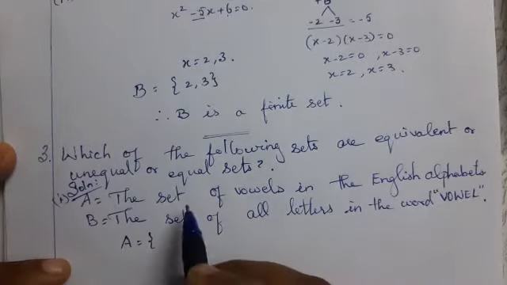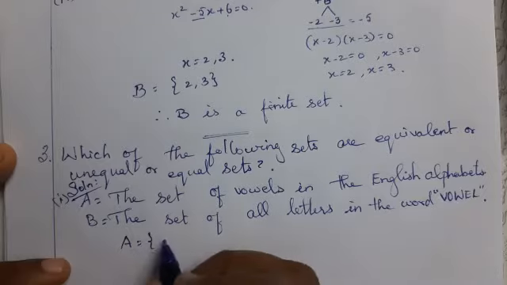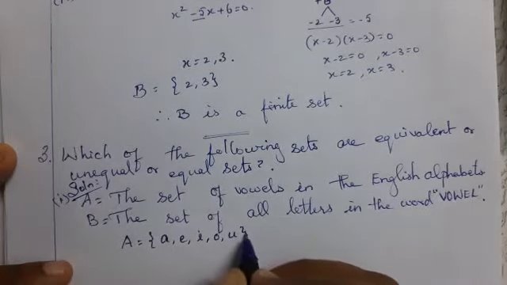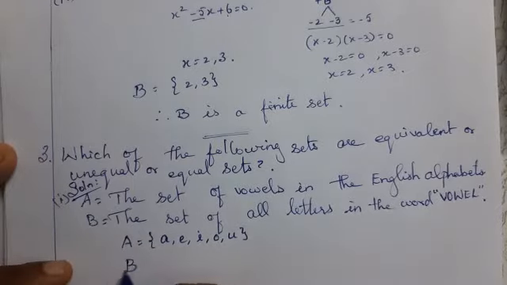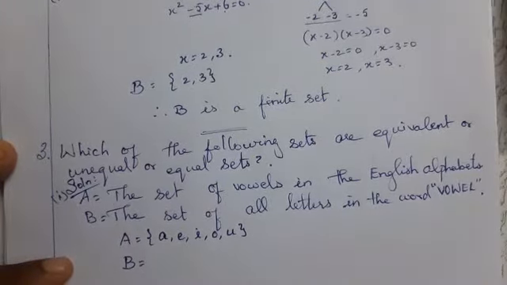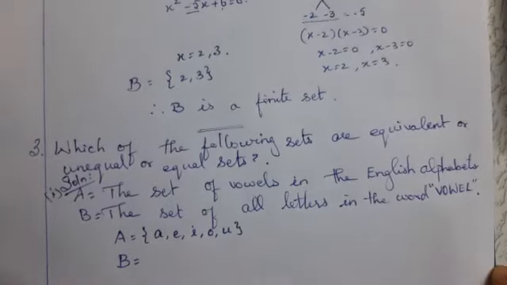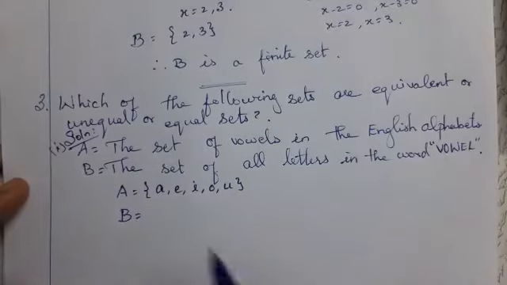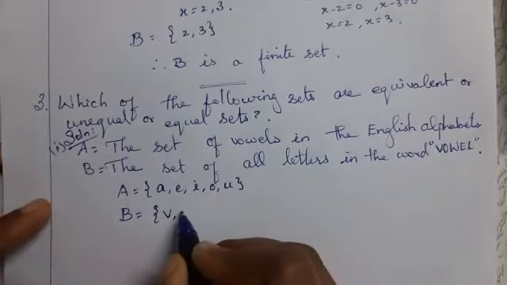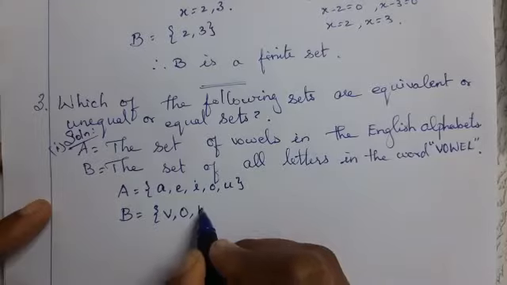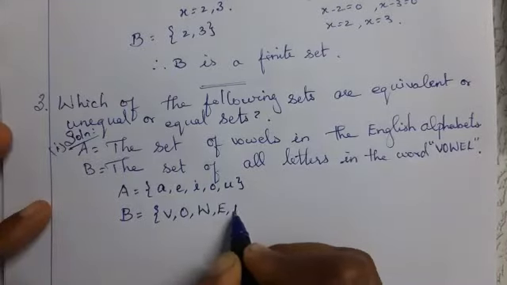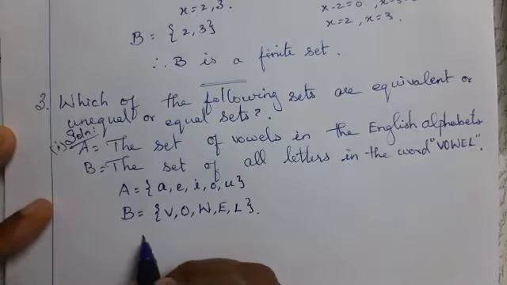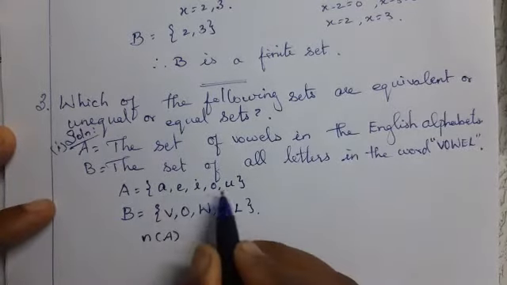Set of vowels in the English alphabet means A, E, I, O, U. Now, capital B is the set of all letters in the word V, O, W, E, L. First check the number of elements in A: 1, 2, 3, 4, 5.